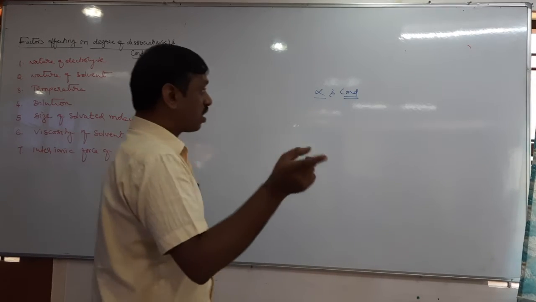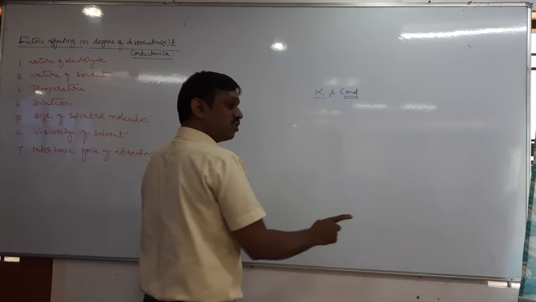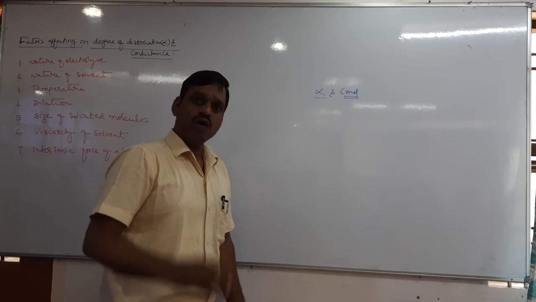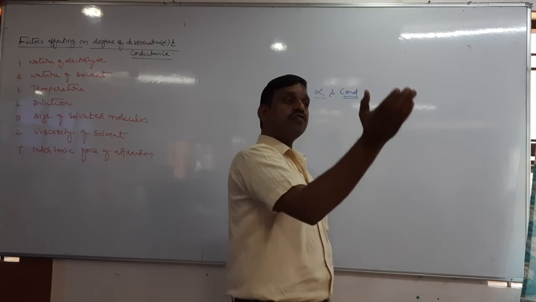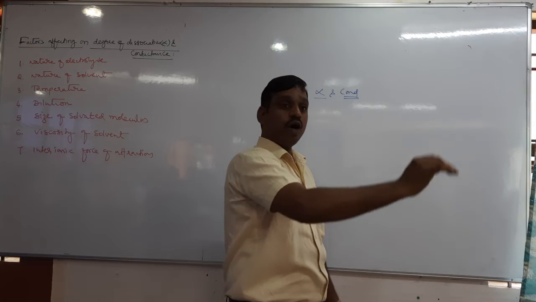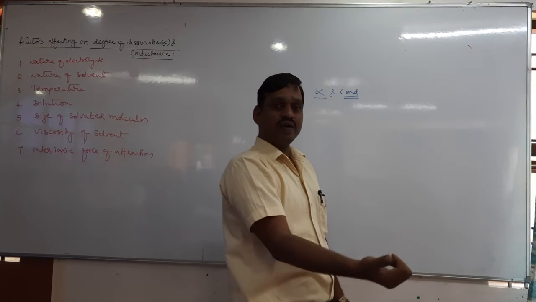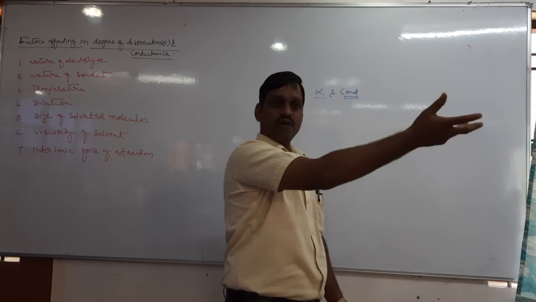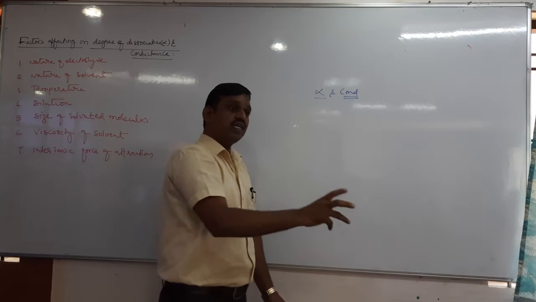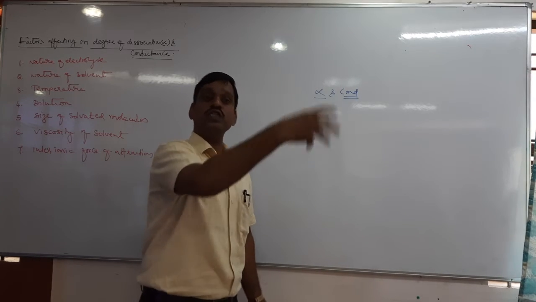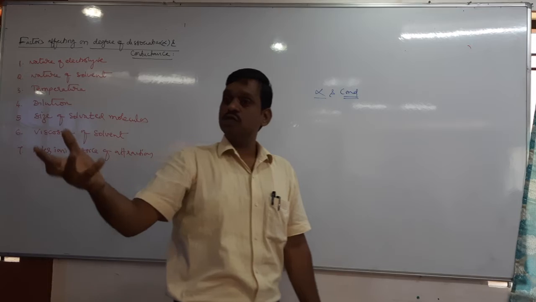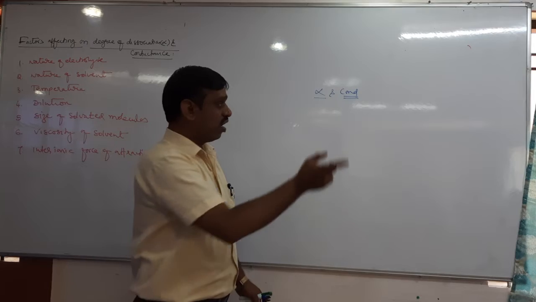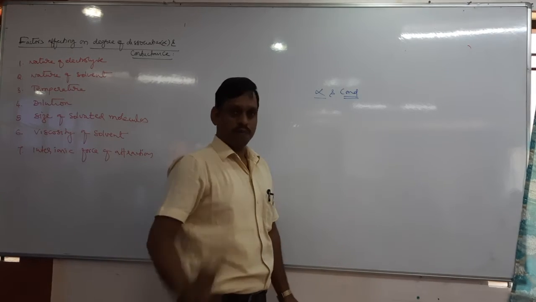Then this electric conductance also depends on alpha, because as alpha increases, the number of ions increases. Yes or no? What is alpha? It is the ratio of the number of moles of electrolyte dissociated to the number taken. If more dissociated, more ions will be there, and alpha will be more. Alpha is directly related to the number of ions dissociated. As more ions are dissociated, conductance will be more. So alpha and conductance are both directly proportional.